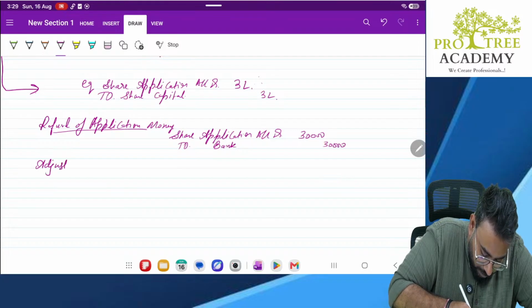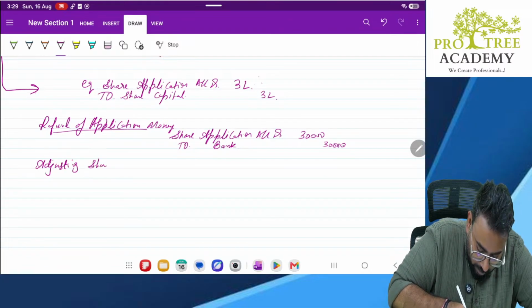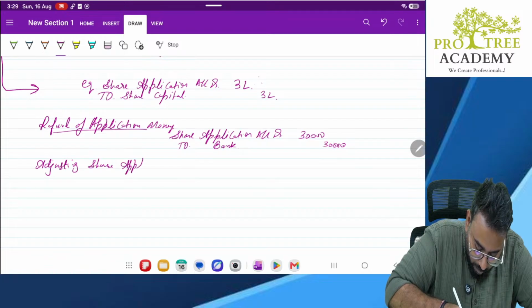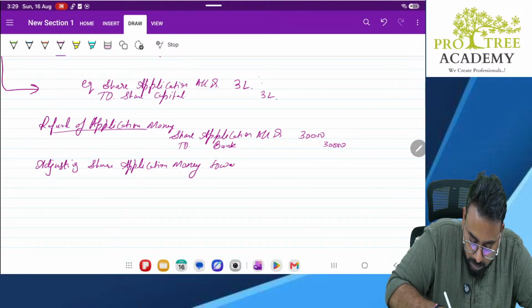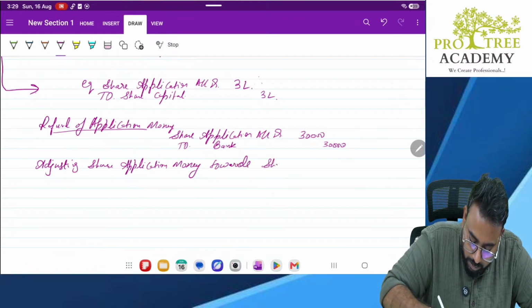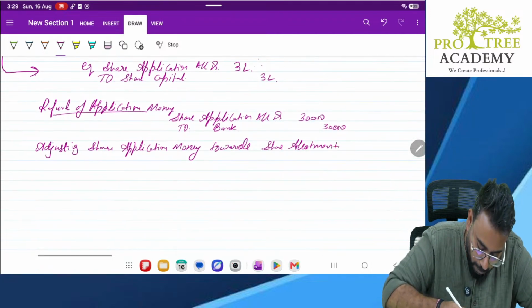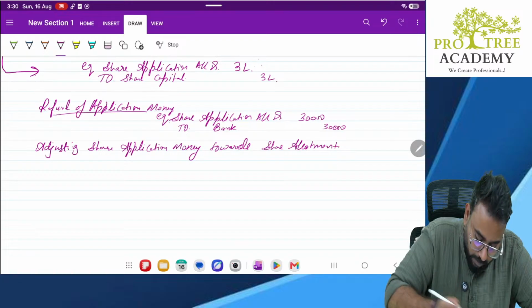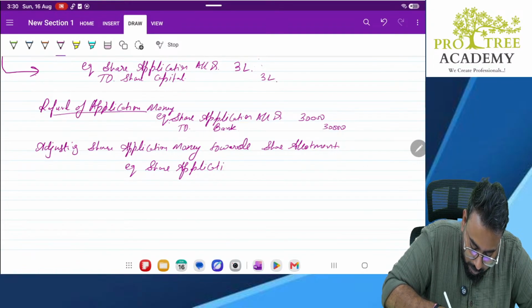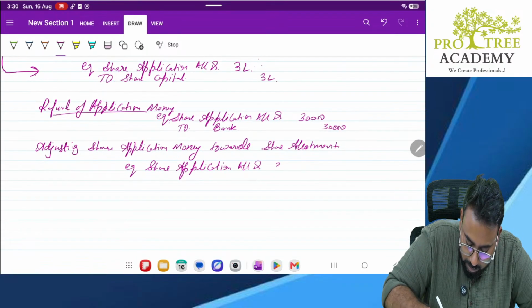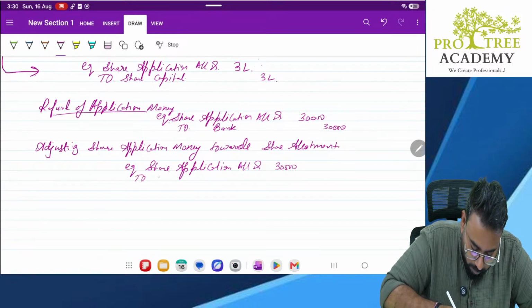Next, adjusting share application money towards share allotment. Towards share allotment. What is the entry? Equity share application account debit 30,000 to equity share allotment account 30,000.